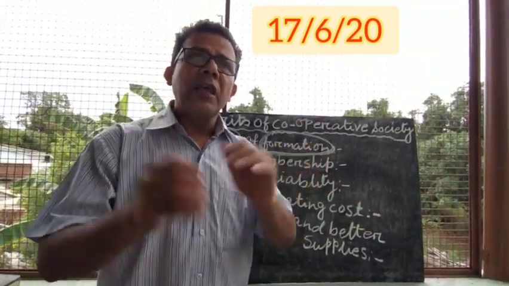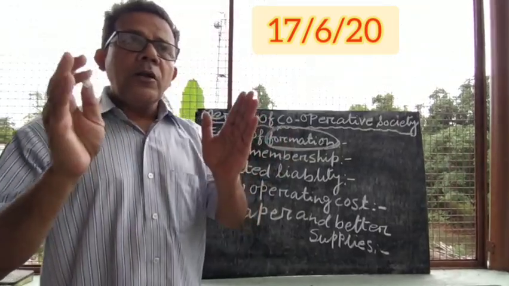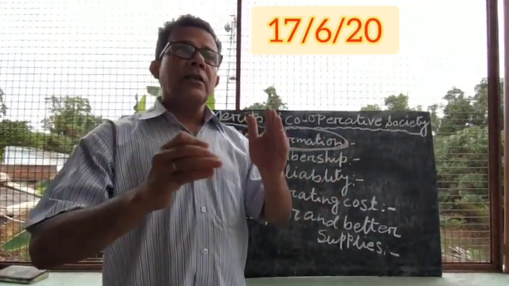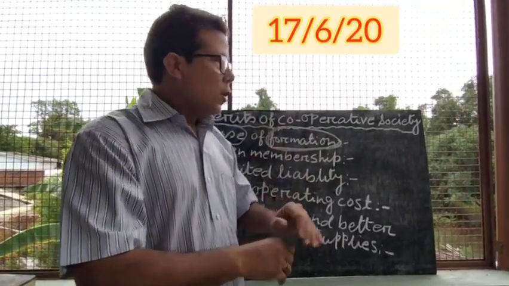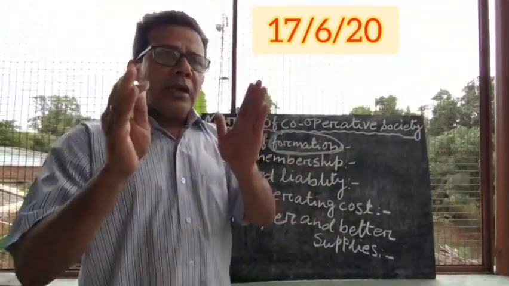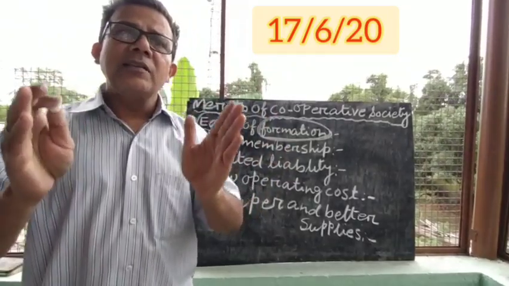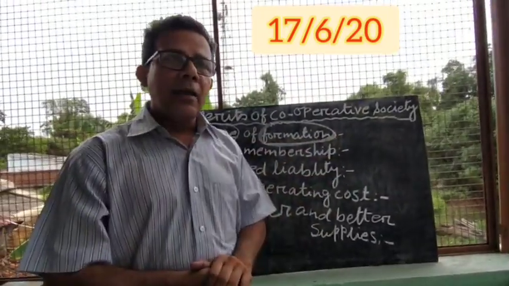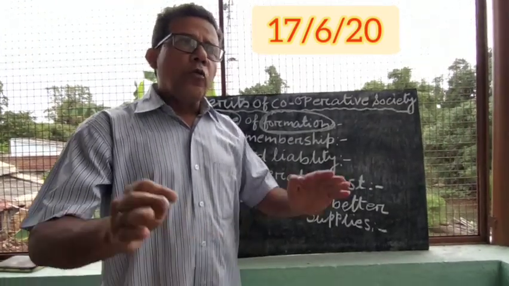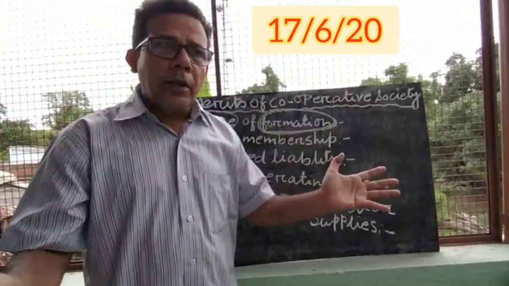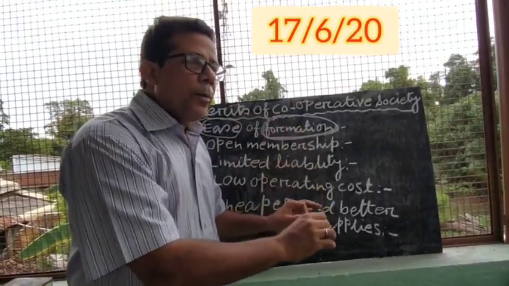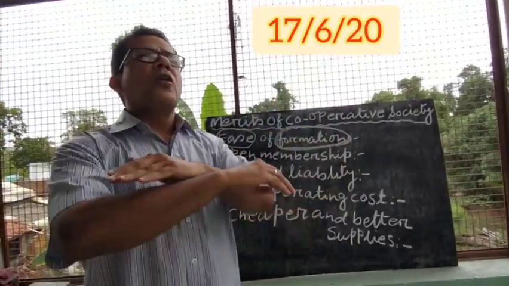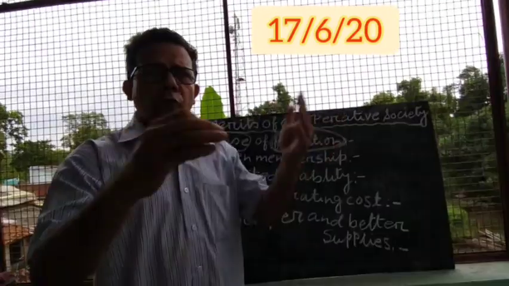Like if I want to give you an example, like you want to take certain loan from the bank and you want to take certain loan from your friend. What you have noticed, both the cases, certain formalities have to be maintained. If you go and take the loan from the bank, what you have noticed? You have to fulfill lot of formalities. You fill up this kind of paper, that kind of paper, go to this place, go to that place. So it takes a lot of time. It has lot of formalities.